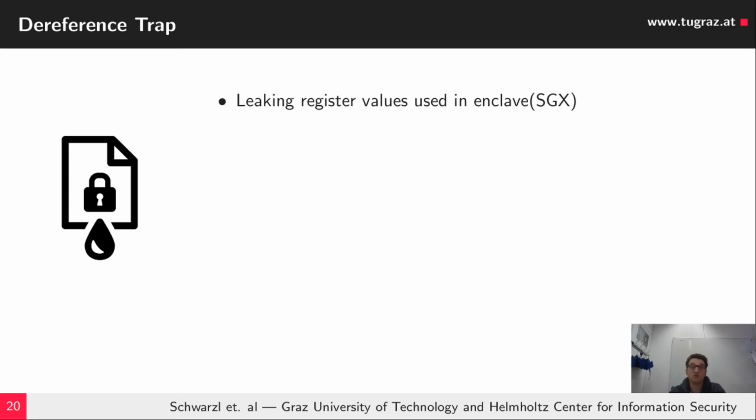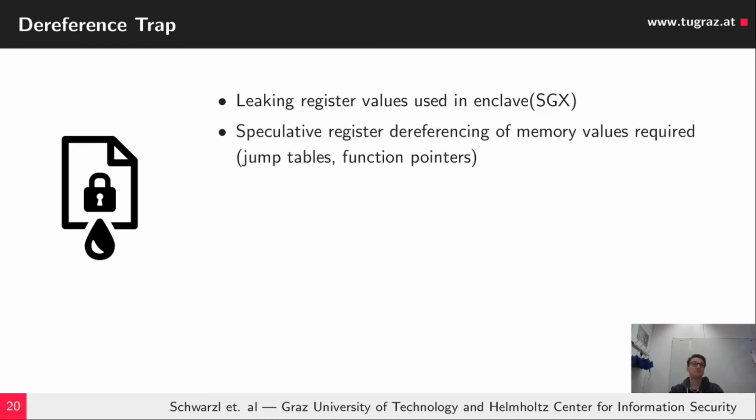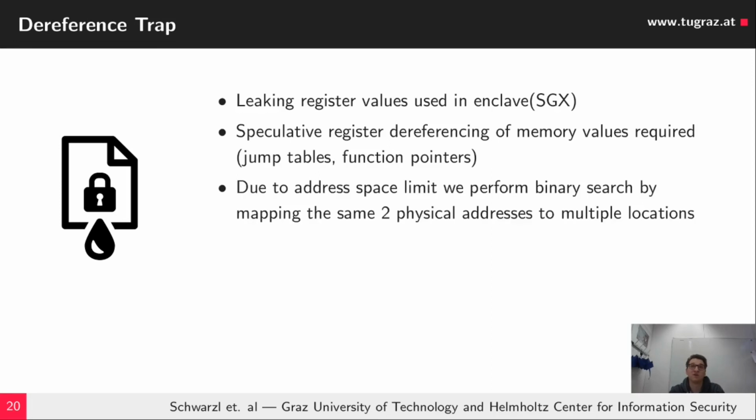So this can be used to leak register values in enclaves, for instance within SGX. So such a gadget could be, for instance, a jump table function pointer, or something related to polymorphism, or a v-table, for instance. However, due to the address space limit, we are kind of limited.